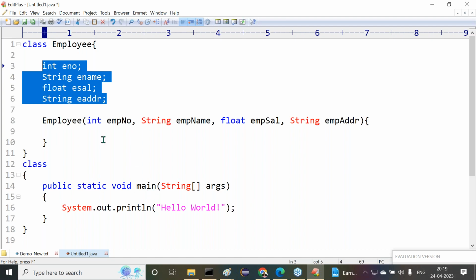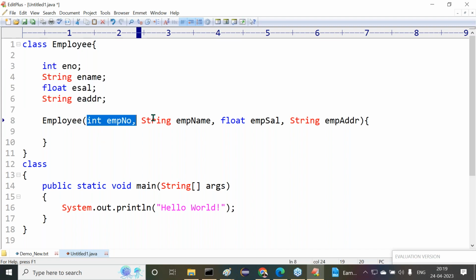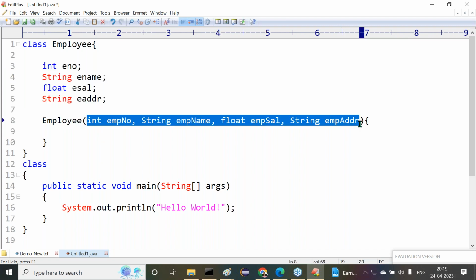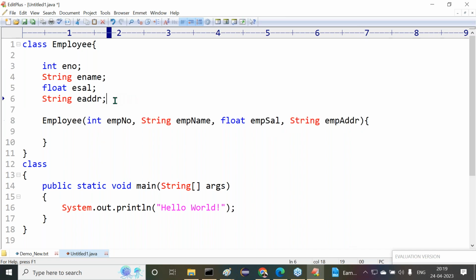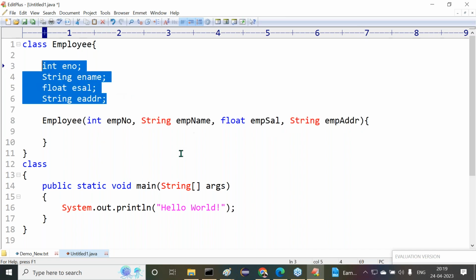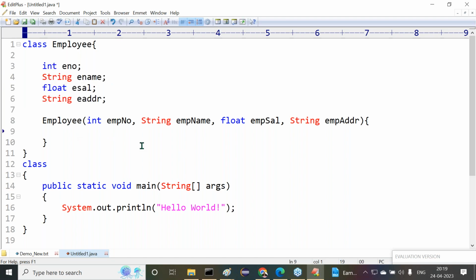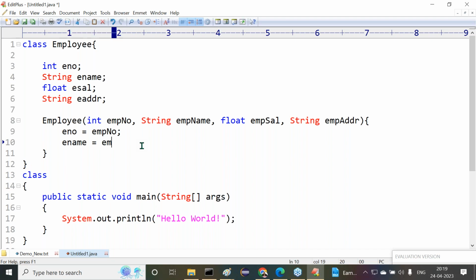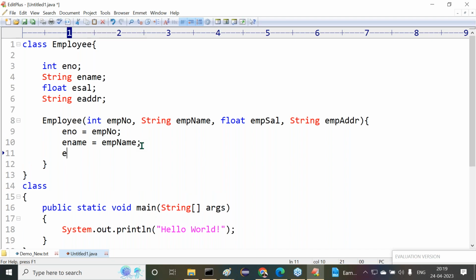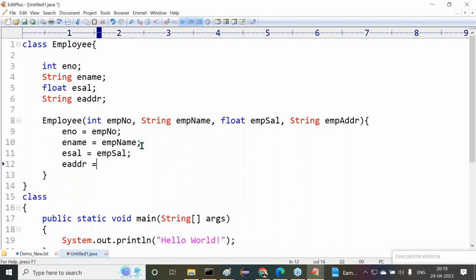So when I create an object for this Employee class, data will come to these parameter variables, but this data has to be set to the class level variables. So for that purpose, I provide eno is equal to empno, ename is equal to empName, ecell is equal to empCell, then eaddr is equal to empAddr, semicolon.